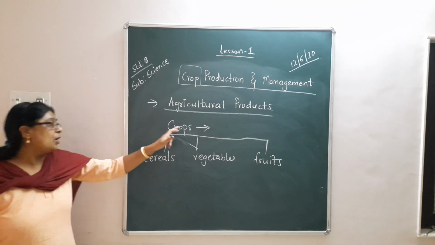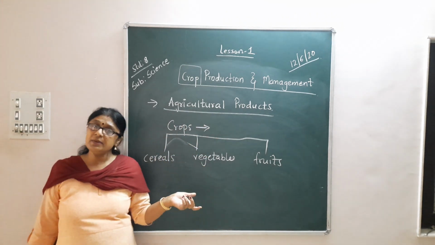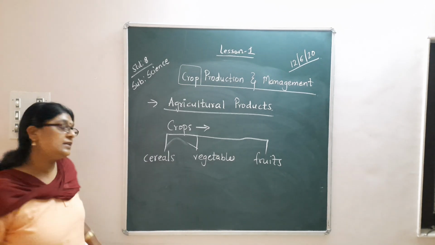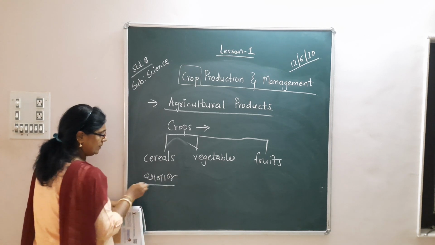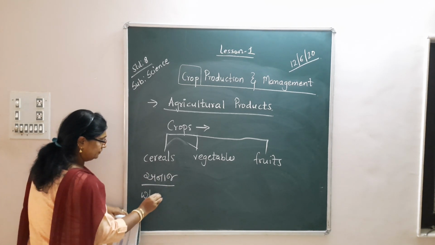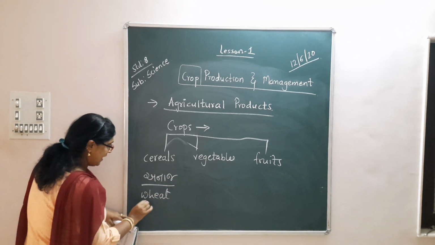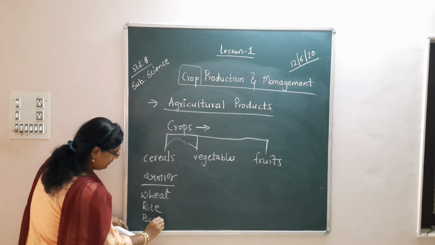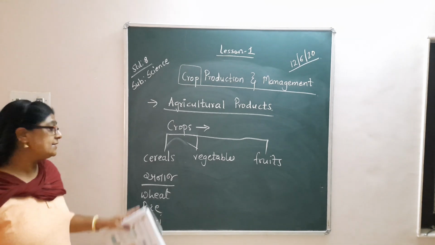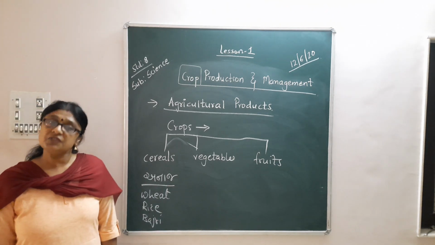Okay, so crops are of different types. Cereals. Now what is the meaning of cereals? Cereals means all the anaj like wheat, rice, bajri. Okay, all this comes under cereals.